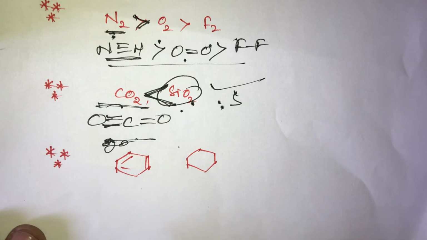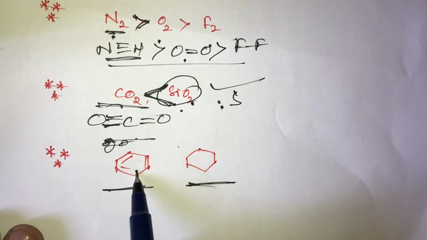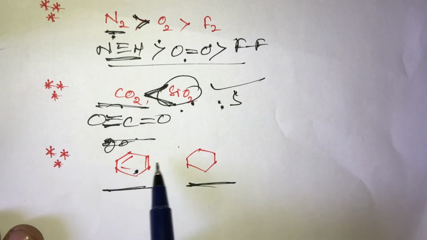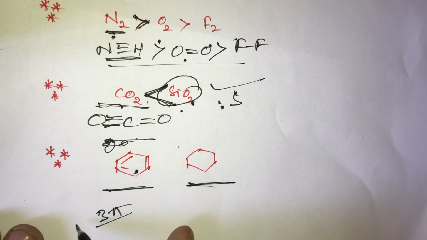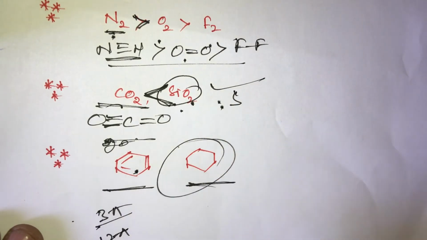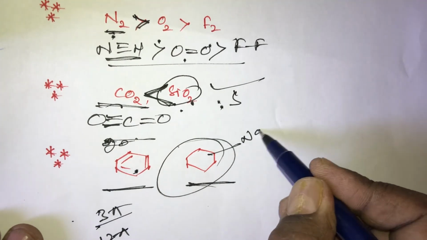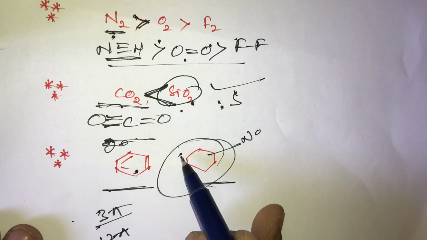It is also very important, student. Another one is benzene and cyclohexane. What is the thermal stability? Benzene has conjugation with alternate double and single bonds, 3 pi bonds and 12 sigma bonds, but cyclohexane has more sigma bonds. With more sigma bonds, thermal stability is also more.